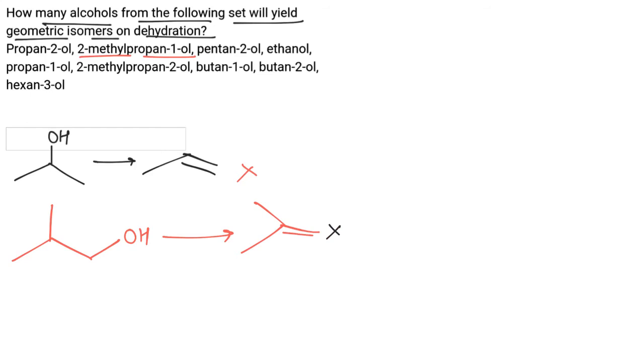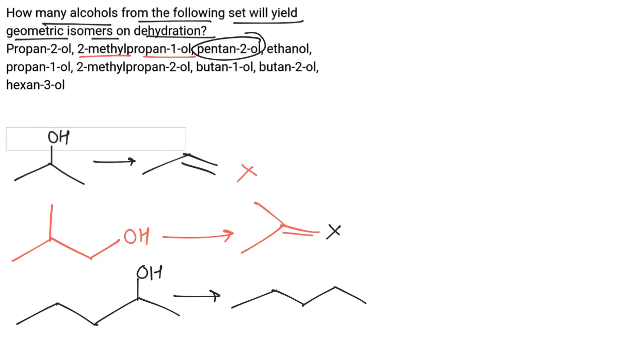Now we have pentan-2-ol, so 5 carbons in the main chain. On dehydration it will form 2-pentene, and 2-pentene will show geometrical isomerism.